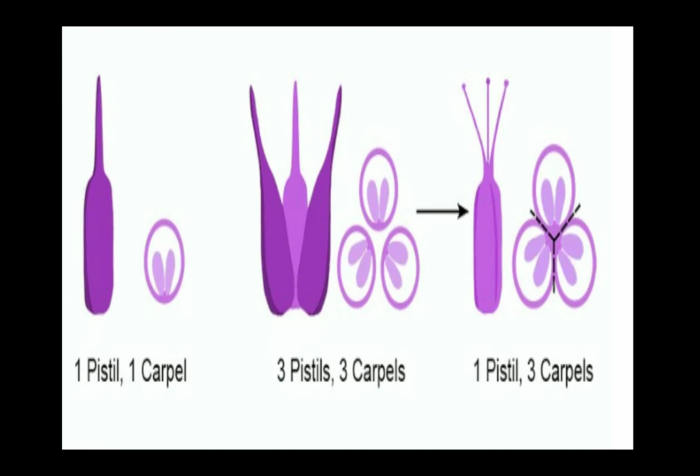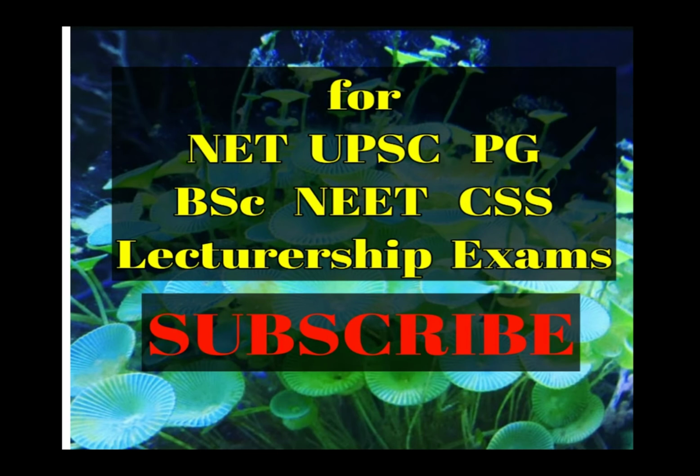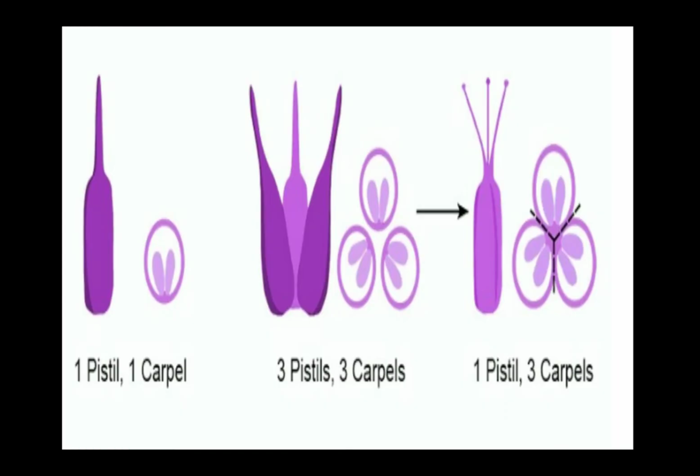So let us take a flower in which the gynoecium comprises 1 female flower part. In this case, you will say it comprises 1 pistil or 1 carpel. There's a second flower that comprises 3 female flower parts. That means the gynoecium comprises 3 female flower parts. Here we can say the flower comprises 3 carpels or 3 pistils. This is what we use most of the time, and in both these cases this is correct. We can simply use 3 carpels or 3 pistils, 1 carpel or 1 pistil.